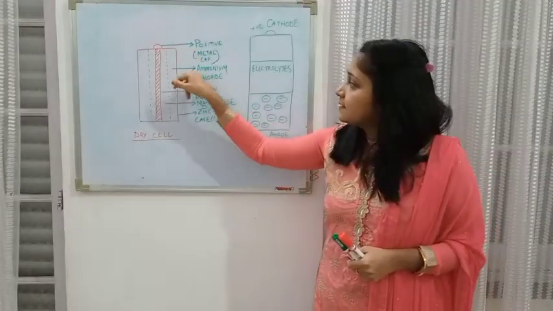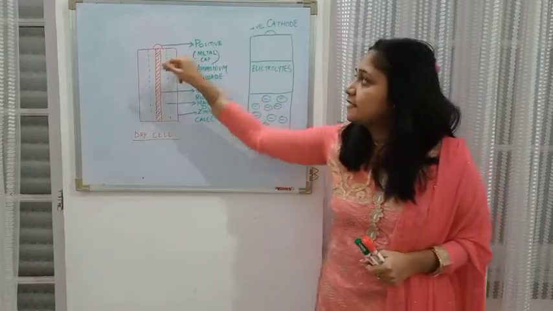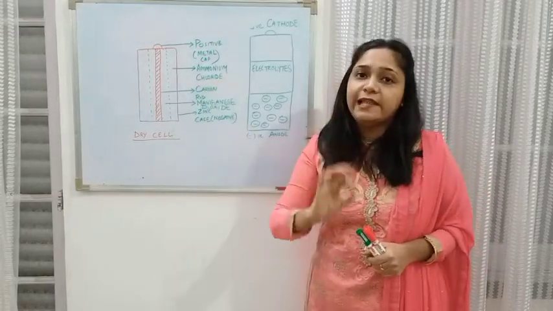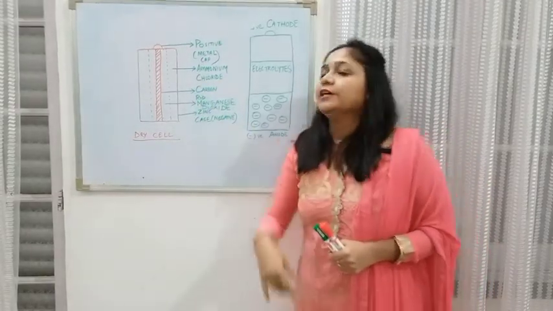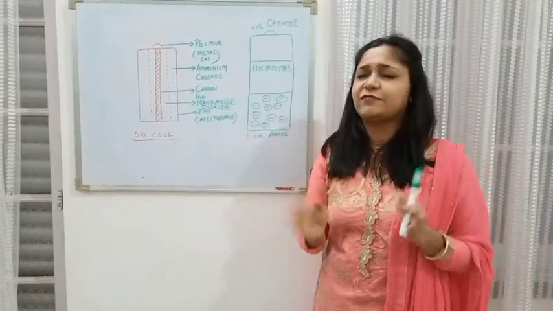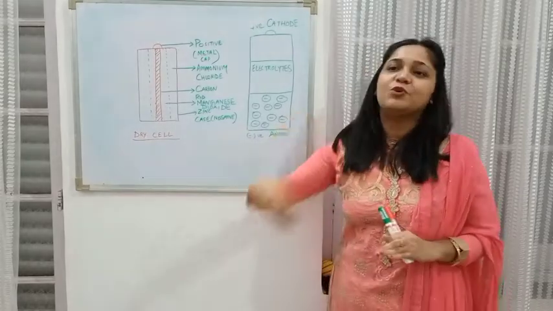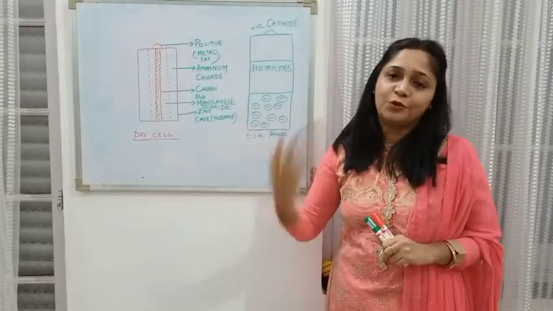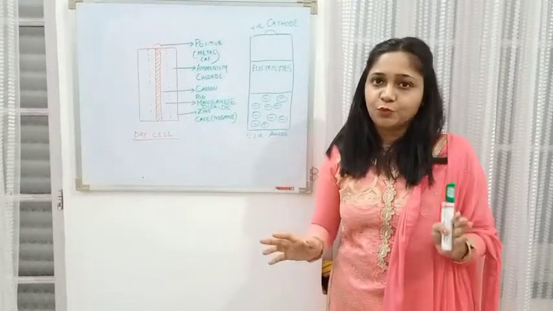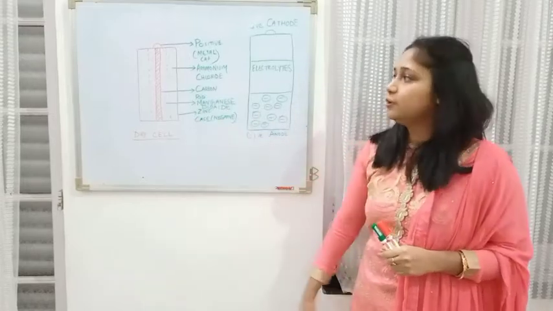Apart from this, there is ammonium chloride. This ammonium chloride is acting as an electrolyte over here. Remember this, it is the electrolyte. You need not go so deep into what an electrolyte is, children. Just remember it for now. Once you go to your higher classes, you will come to know more in detail about all these things. I'm not trying to confuse you more, I'm just briefing you about what each thing is doing here.